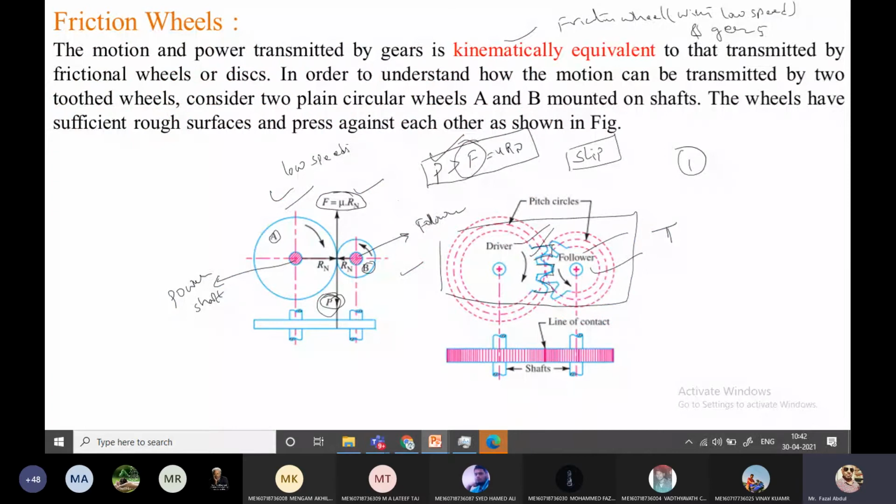From gears, the power or torque is transmitted with an exact velocity ratio. First point, an exact velocity ratio is achieved with gear drives. The second advantage is that a larger amount of power can be transmitted.